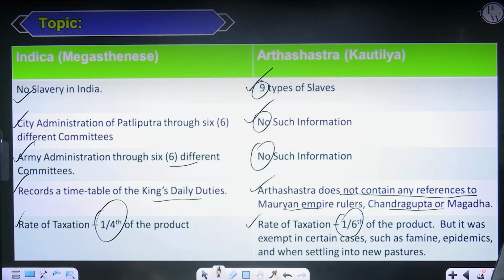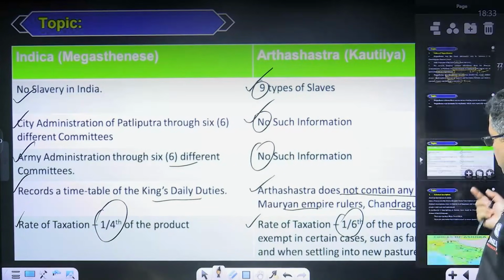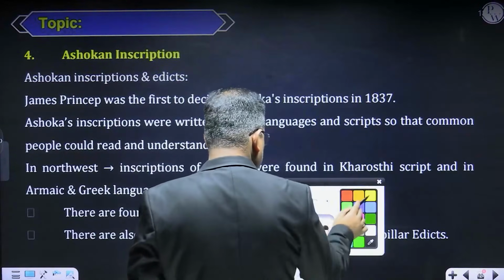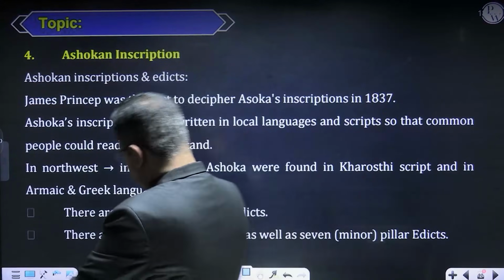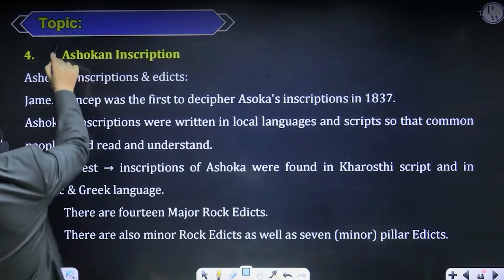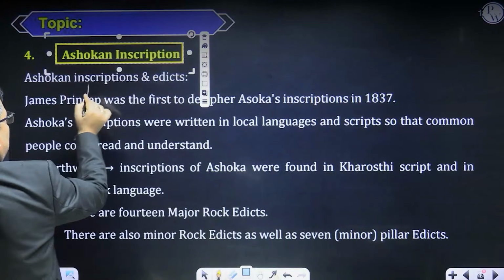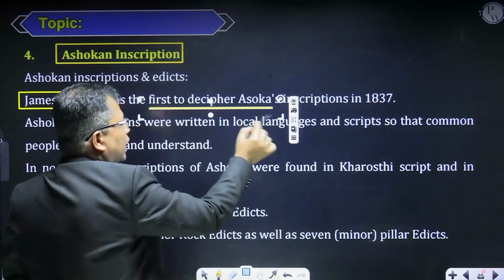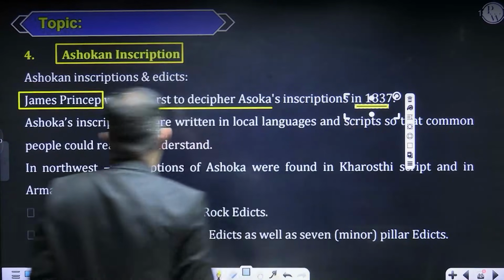So these are the important information, sir, madam. Now coming to the Ashokan inscription, that is again very much important, right? Again very much important. So let me talk about it. If I talk about the Ashokan inscription, James Prinsep was the first man to decipher the Ashokan inscription in 1837, right? The language of this